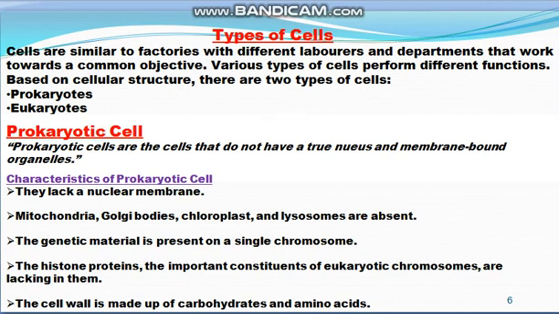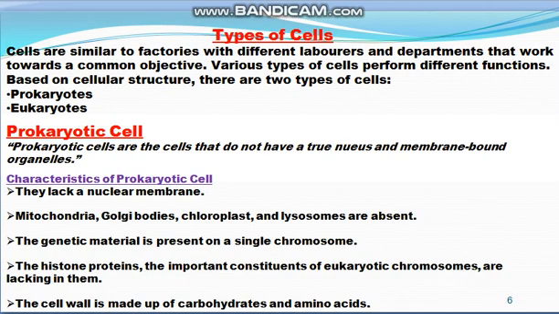So what about the types of cells? Cells are like factories. In a factory, there are different departments and different types of laborers who work for different purposes, but the main objective is the same. In the same way, different cells perform different functions, but the main objective is to perform the life processes.